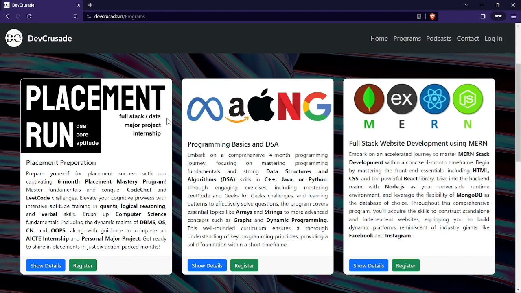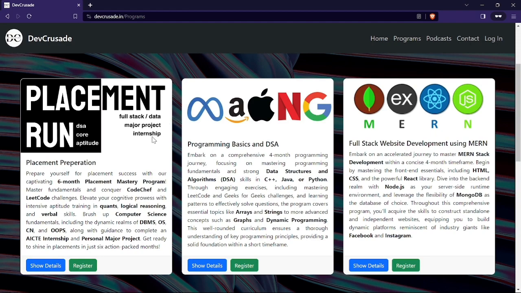And there is one surety that after you complete this program seriously and sincerely, there will be a pretty good addition of an internship and a project in your resume, right? So that will definitely set you apart from your friends and all your peers.